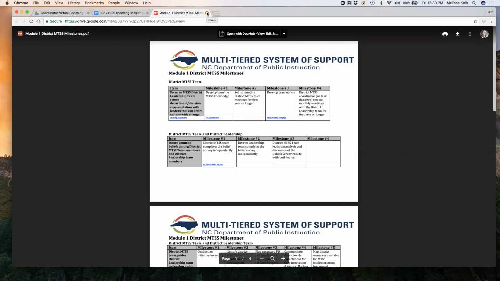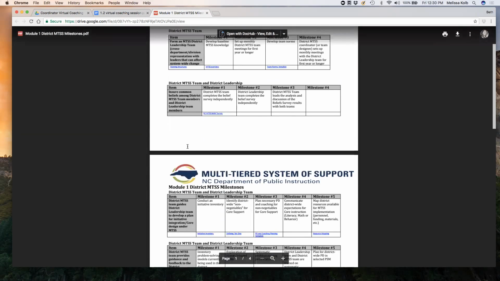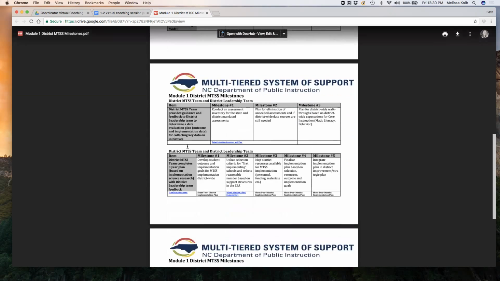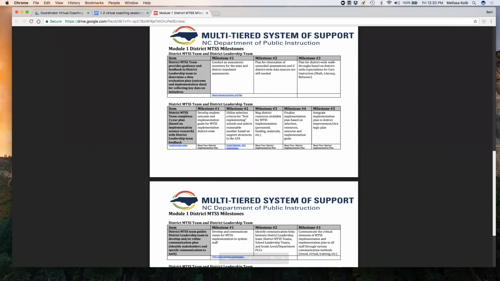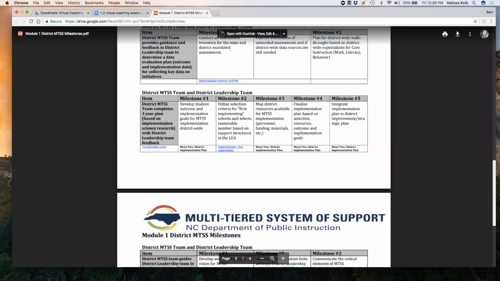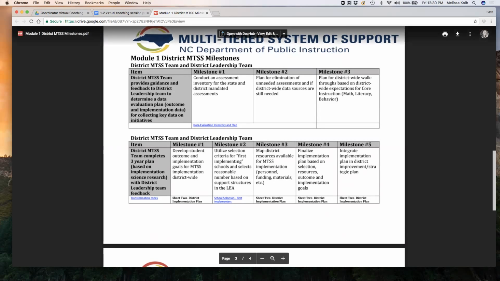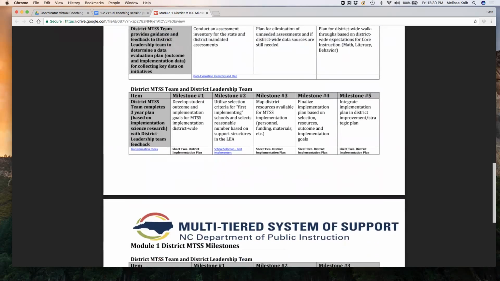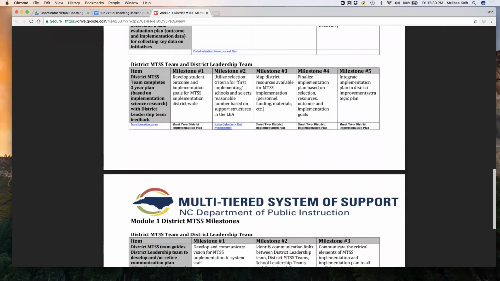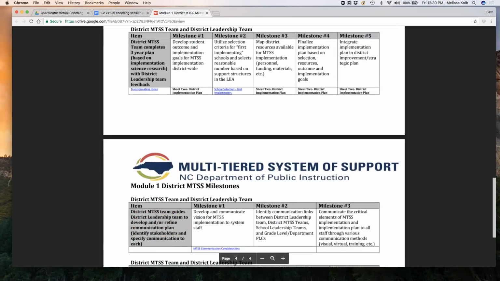And so as we're thinking about this particular section of the module, if you go to page 3, or 4, Beth, if we scroll down and make that just a little bit bigger, you'll see that some of the work that we've done in this section is related to some of these, which is things like, does our district team conduct an assessment inventory? Are we eliminating unneeded assessments in district-wide sources, or are there district-wide sources that are still needed? So in terms of making those connections, you want to think about the things that you're doing and connecting them to the module work as well, and the milestones tool is a really great way to do that.